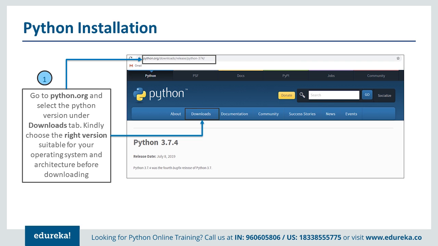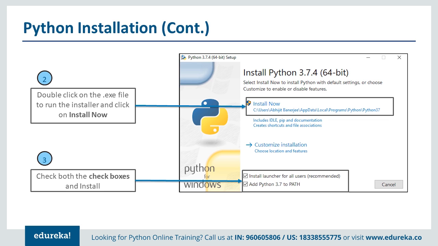Now once you access the downloads page, you will be able to download the exe file. Once the exe file is downloaded, you can double click on it and proceed with the installation. Whether you want to do customization, you can do that; otherwise, the basic installation will be performed. You can also add these executables to the path variable, so that whenever you run the Python command, it is automatically picked up and you will be able to execute it.